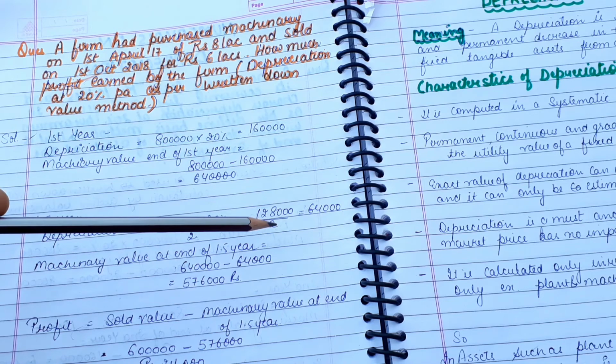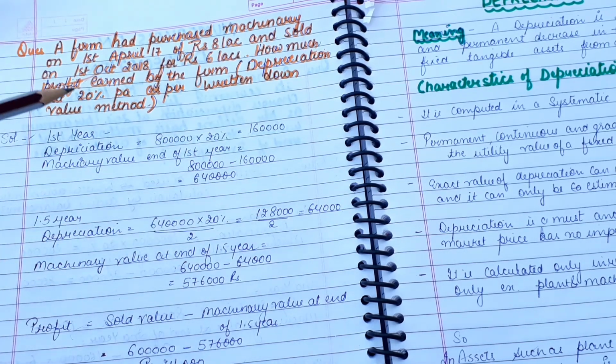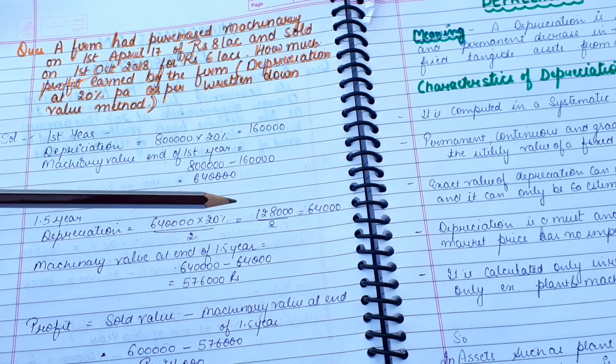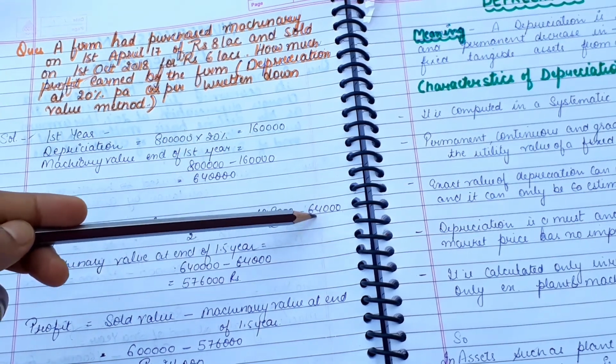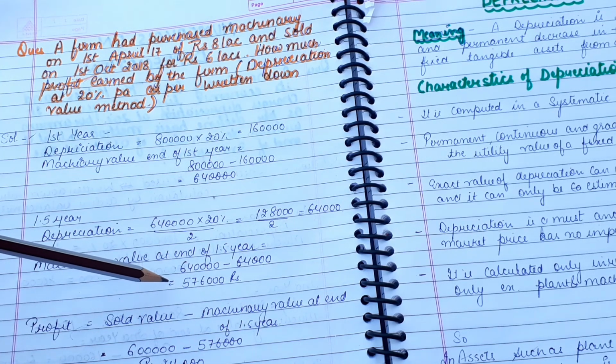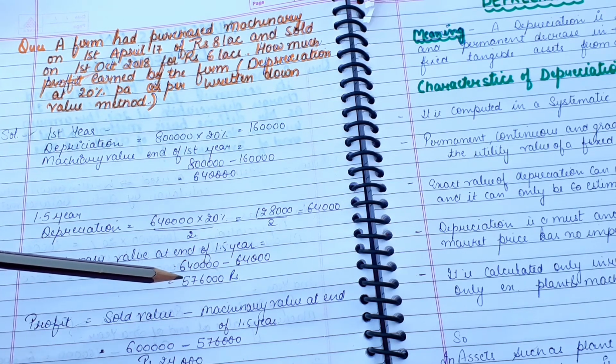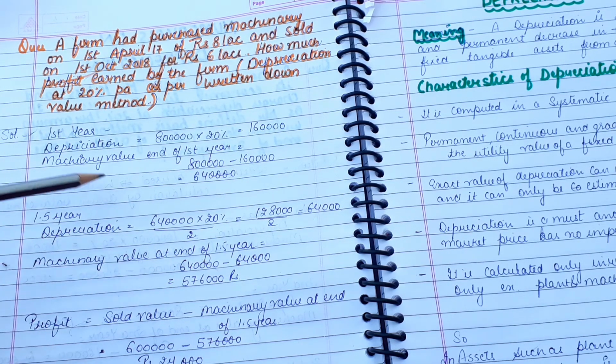So 1,28,000 divided by 2, we will get 64,000, and the value of machinery we will get after deducting 64,000 from 6,40,000. So we will get 5,76,000. So 5,76,000 is the value of machinery at the end of 1.5 years.